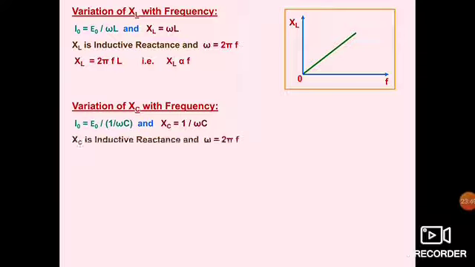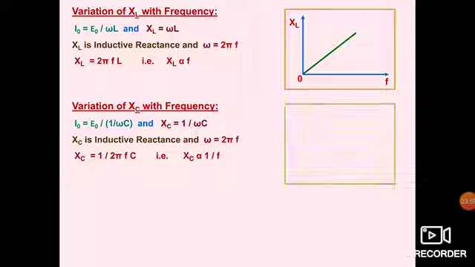Variation of XC with frequency: XC is 1 by omega C, or XC is equal to 1 upon 2 pi fC, because omega is 2 pi f. So XC is inversely proportional to frequency. So if we plot the graph of variation, it will be in this way.